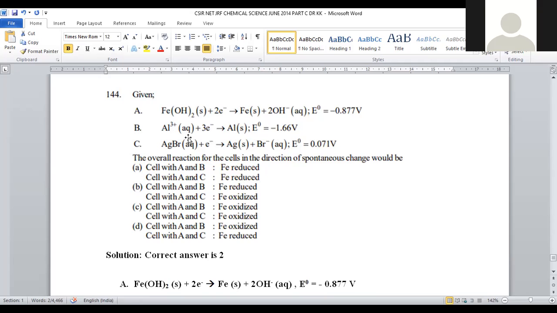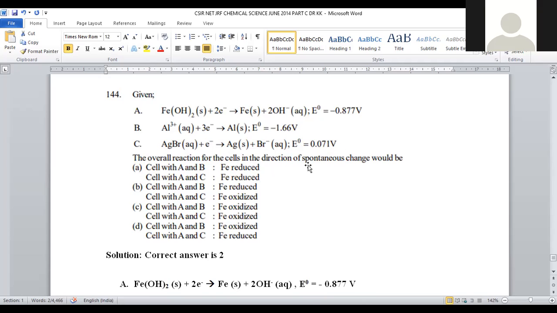Aluminium tripositive aqueous can be added with 3 electrons and turned into aluminium solid metallic, and the standard electrode potential is provided as minus 1.66 volts. Then silver bromide is treated with an electron and turned into metallic silver plus bromide aqueous solution, and its standard electrode potential is 0.071 volts.